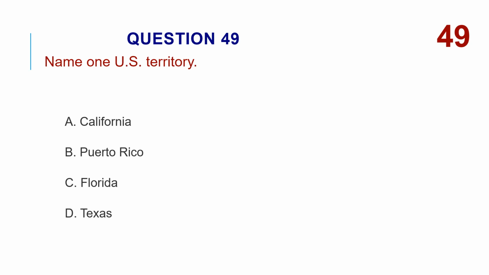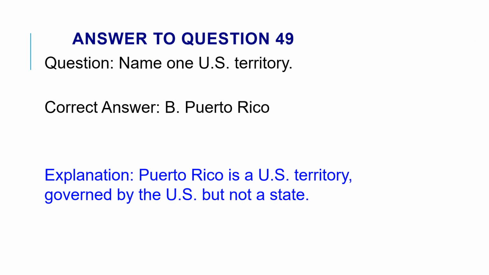Name one U.S. territory. A. California. B. Puerto Rico. C. Florida. D. Texas. The correct answer is B. Puerto Rico. Puerto Rico is a U.S. territory, governed by the U.S. but not a state.